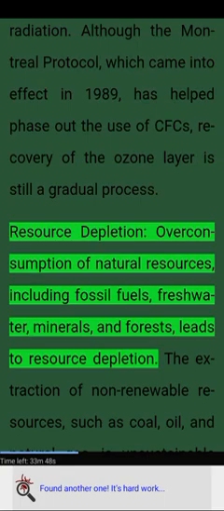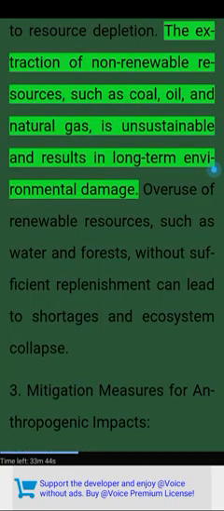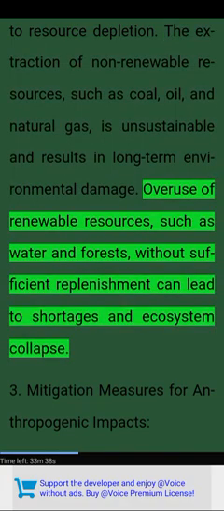Resource depletion. Overconsumption of natural resources, including fossil fuels, freshwater, minerals, and forests, leads to resource depletion. The extraction of non-renewable resources, such as coal, oil, and natural gas, is unsustainable and results in long-term environmental damage. Overuse of renewable resources, such as water and forests, without sufficient replenishment can lead to shortages and ecosystem collapse.